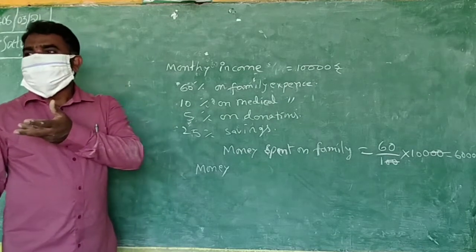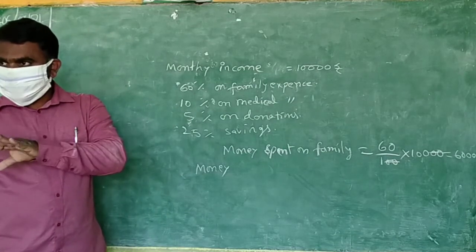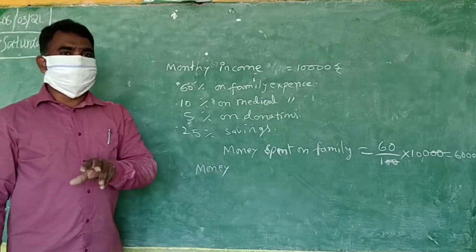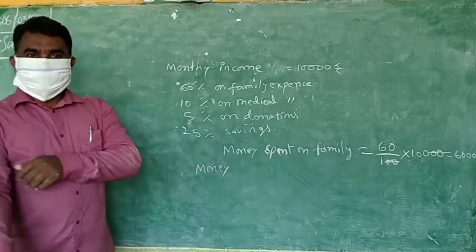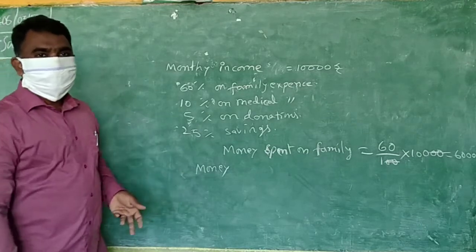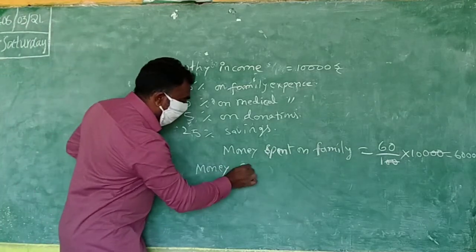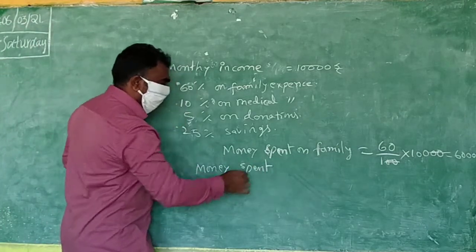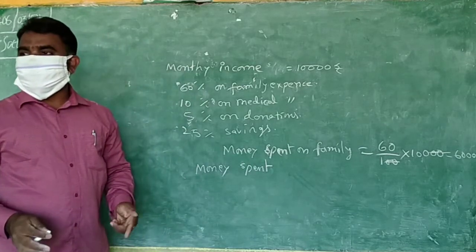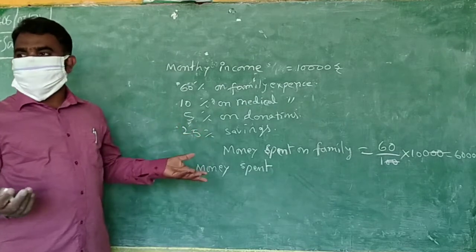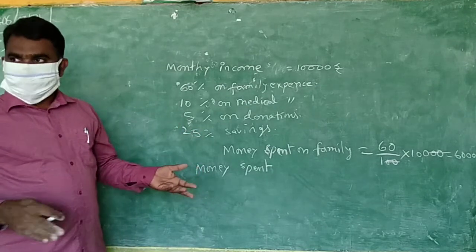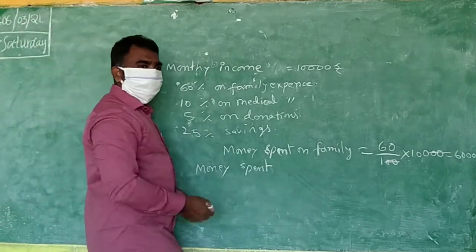Because of the mask, I can't find your face emotions. So at least from your mouth give me the answer. If you understand, then only my mission is fulfilled. Then only I can go forward. If you don't understand, only writing on the board is no use. So that's why you express your words.